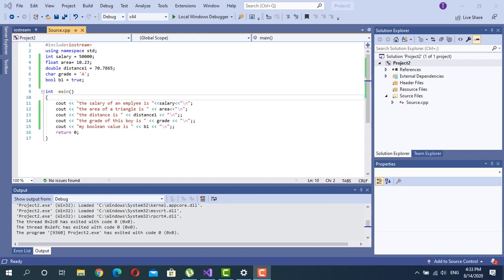See in the ninth line I have written int main. Here main is a function of integer data type. That means the main function should return an integer value. So I have written return 0 in the 16th line. Next we have to display these values on the screen. For that I am using cout statement. See in the 11th line. Cout the salary of an employee is salary. Here first the text the salary of an employee is displayed. After that the value of salary will be displayed on the screen. Next, the area of triangle is displayed on the screen. After that, distance, grade, boolean values are displayed on the screen. Now I will run the program to see these values.